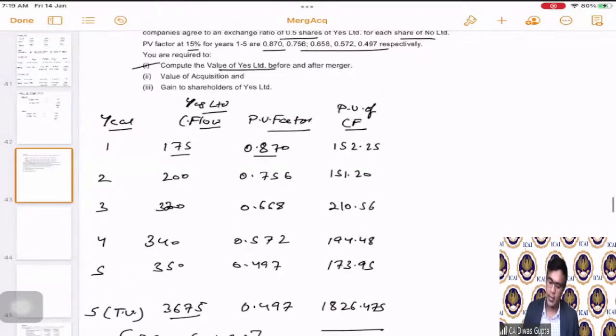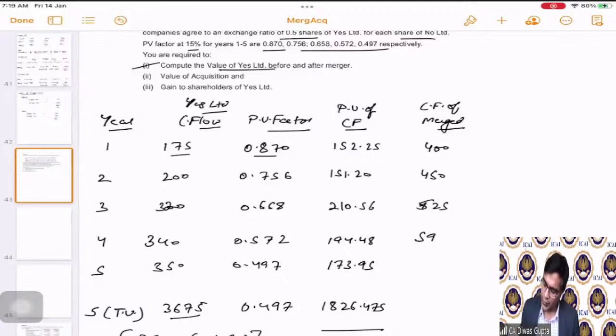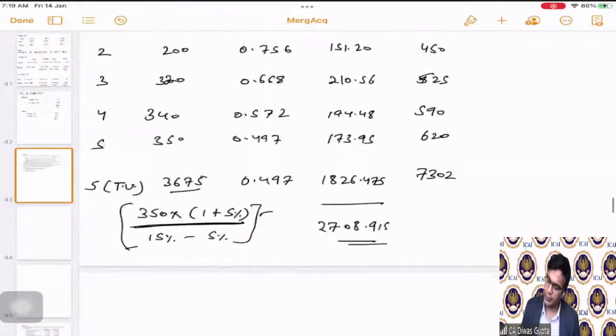2708.915. Similarly, for the merged entity, cash flow of merged entity is 400, 450, 525, 590, 620, and 7302. Okay.